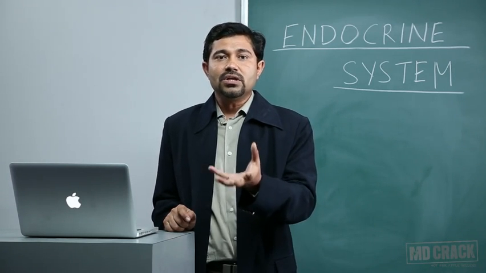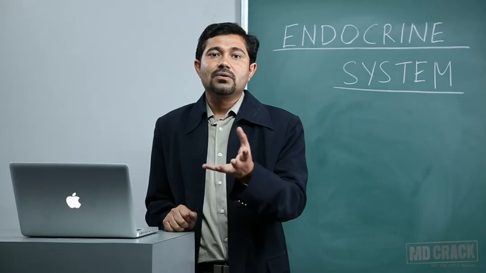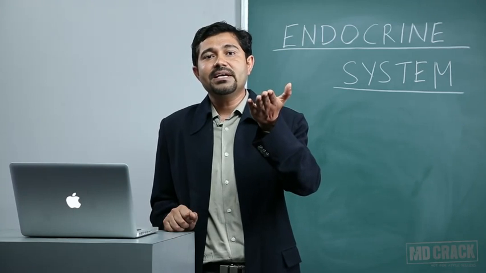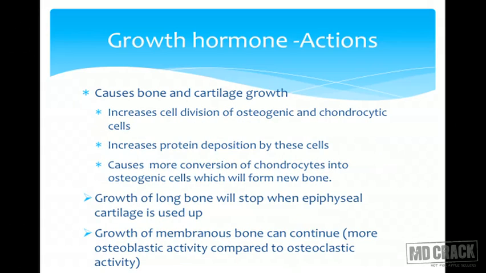Insulin resistance. Though glucose is present and insulin is present, because of the insulin resistance, glucose entry into the other cells is diminished, and the glucose level in the blood will be increased. So the growth hormone is said to have a diabetogenic effect. That means it is going to decrease carbohydrate utilization by the tissues and increase glucose production. Either because of the secondary effect, the insulin level is also increased, but remember, there is an insulin resistance-like phenomenon by which the glucose level remains high, and this glucose can be very useful for the neurons.